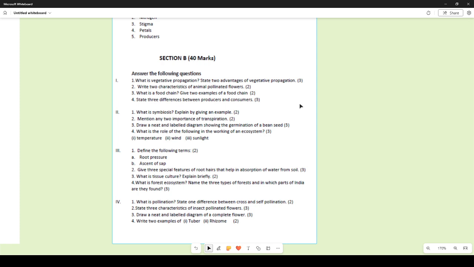Draw a neat and labeled diagram of a complete flower. It is already given in your textbook. Then write two examples of tuber and rhizome. For tuber you can write potato, sweet potato, artichokes, and for rhizome it's turmeric, then ginger, even banana has a rhizome.